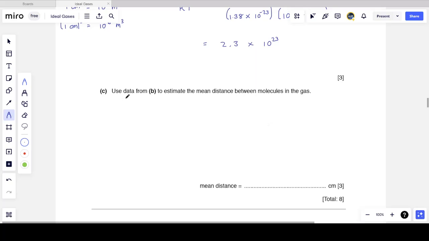So what I'm going to do is assume that my molecules of the gas are spherical, and let's assume that this is my volume, the volume that all my molecules occupy, and I want to know the mean distance between the molecules of the gas.